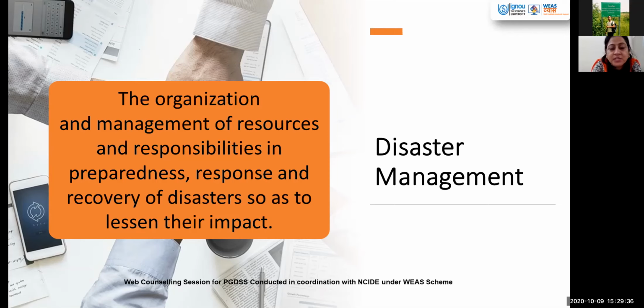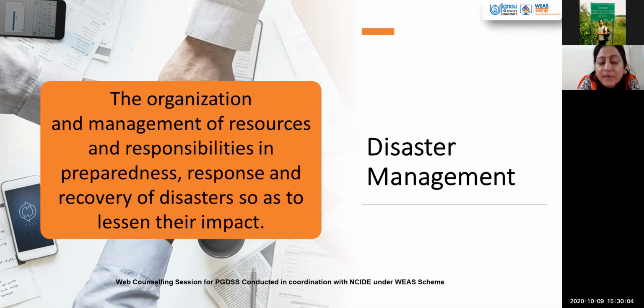Preparedness for disaster is a different thing, and at the time when a disaster has already occurred, we need to show a graded response. And recovery is also very important in many cases, as has been said earlier, that it is the poor who are the most vulnerable and most affected in case of any natural disaster. Because of their economic condition, in the cases of disasters, they also lose their livelihood.